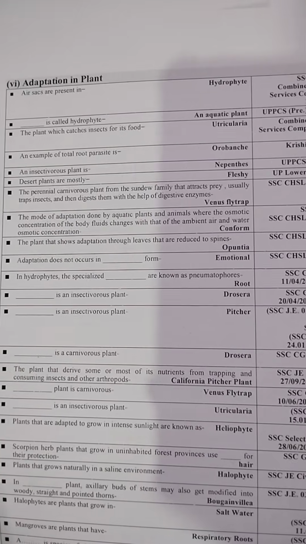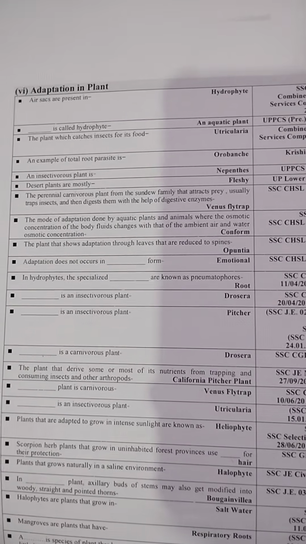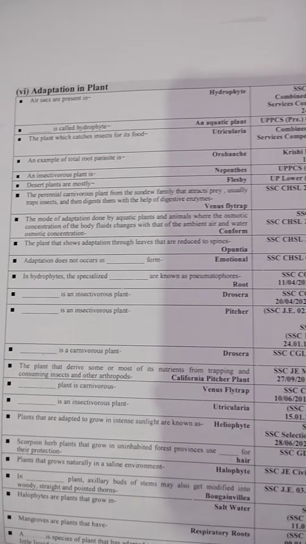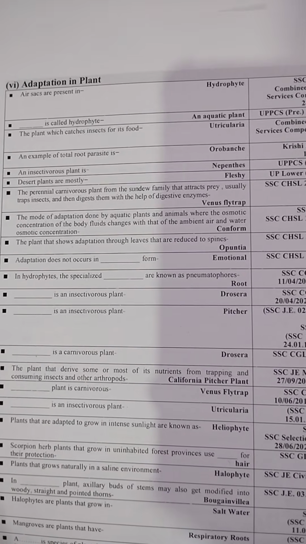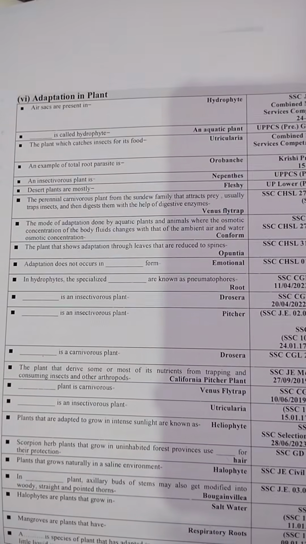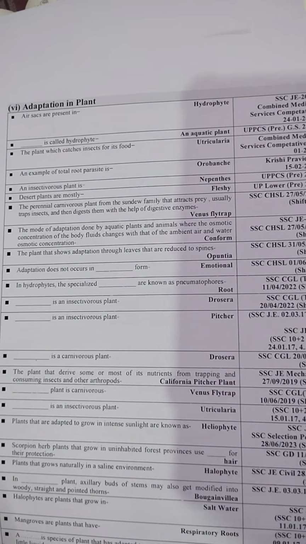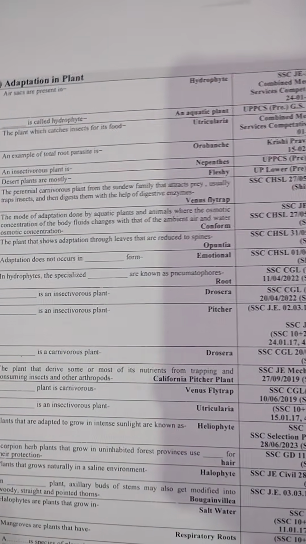A perennial carnivorous plant that attracts prey is the Venus flytrap. The mode of adaptation done by an aquatic plant when the osmotic pressure of the body differs from that of the ambient medium is conform. The plant whose leaves are reduced to spines as an adaptation is Opuntia.